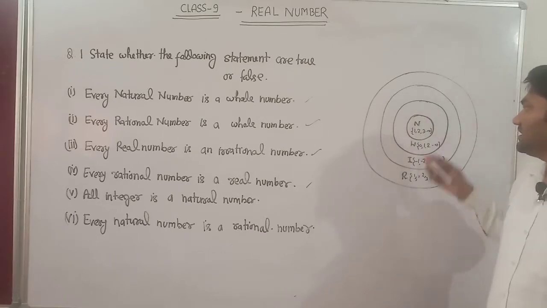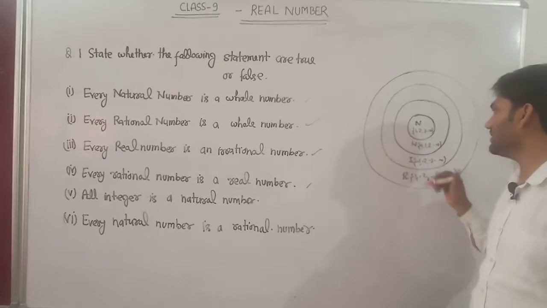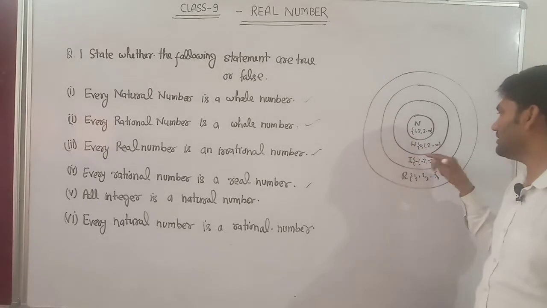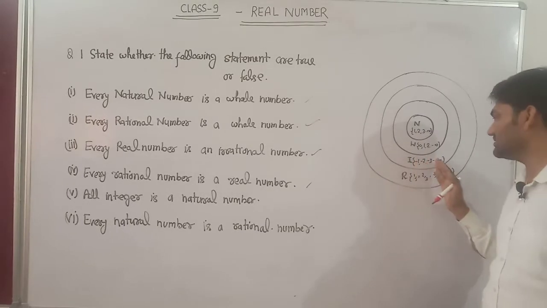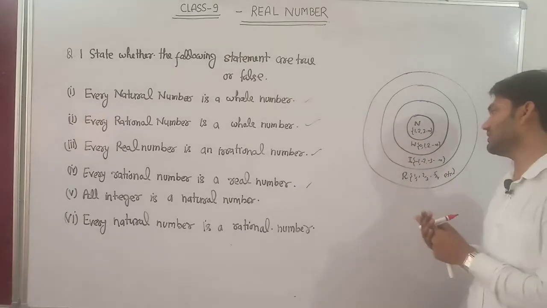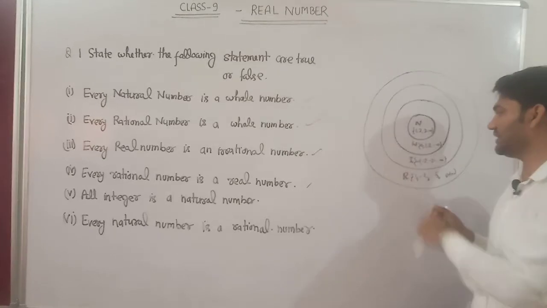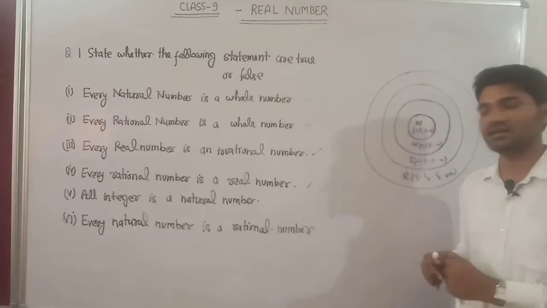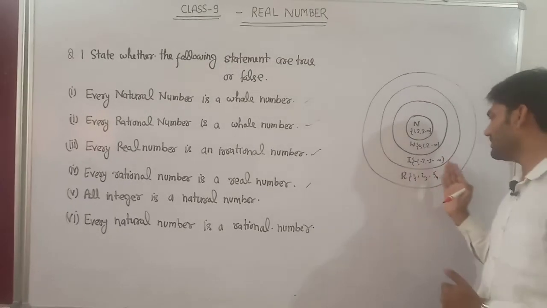The figure shows natural numbers. Natural numbers are all the counting numbers. Second are the whole numbers, which include zero. Integers include the negatives of the natural numbers and all the whole numbers. And the last is the rational numbers, which include all integers and some other numbers also.